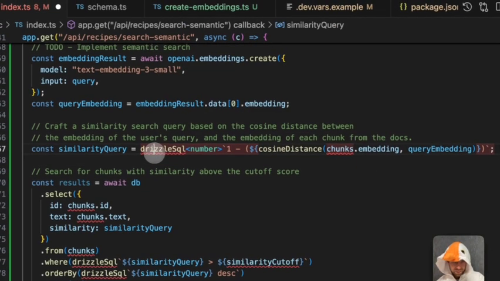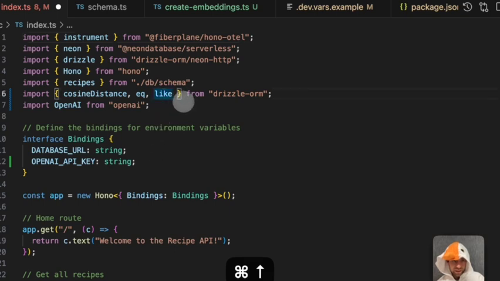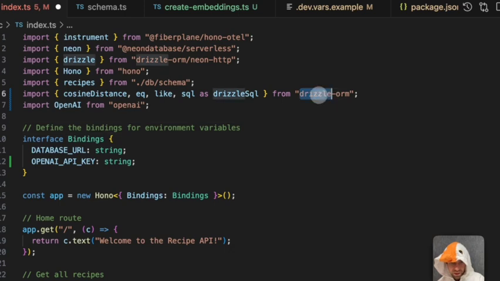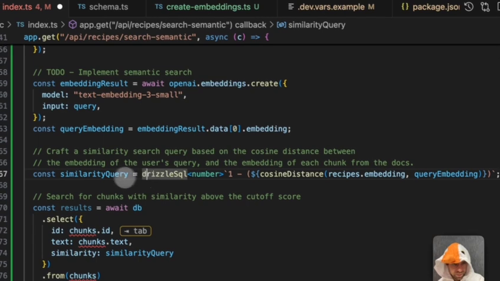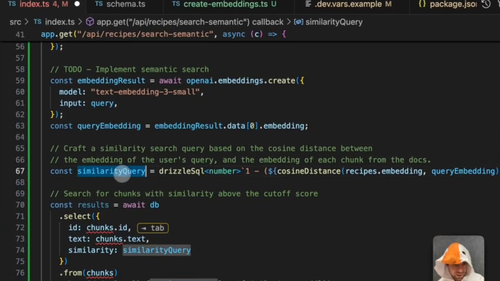All right. Drizzle SQL. What is this? That's a good question. All right. So Drizzle exposes this thing called SQL that allows you to write raw SQL. And I just renamed it to Drizzle SQL to make it more obvious what it is. So here I create a kind of a query.